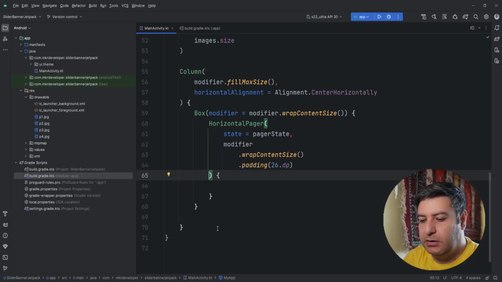Inside of the pager, we need a card that holds the image inside.